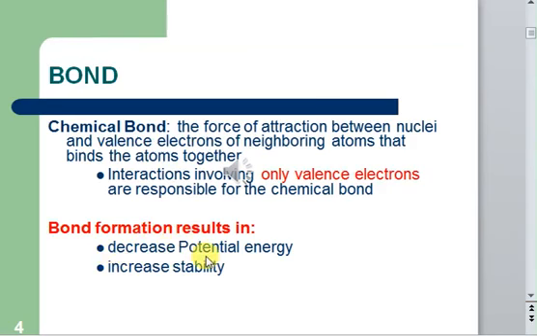So in general, you know why a bond is formed: bond formation results in a decrease in potential energy and an increase in stability. Atoms will form bonds in any way, either they share electrons, or they give electrons, or they take electrons, and the purpose is just to complete their outermost shell. Once the outermost shell is completed, the potential energy will decrease, and decreased potential energy results in increased stability.